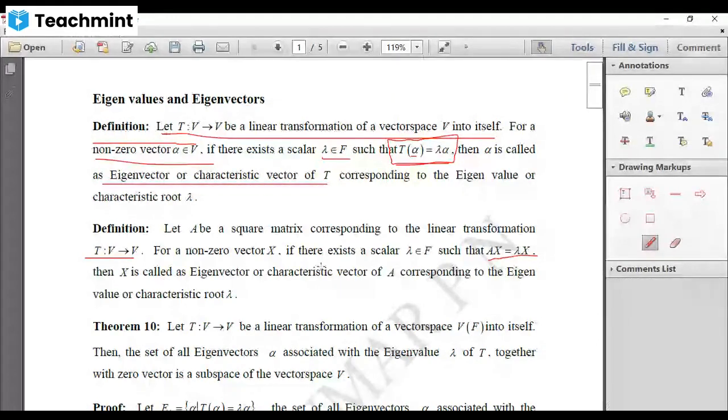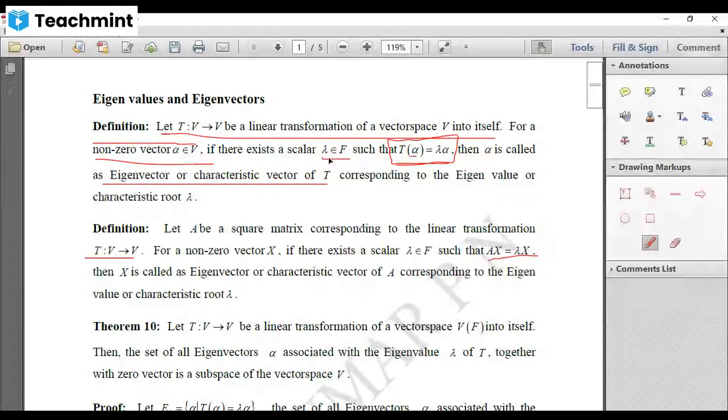Now you should note that if alpha, which is a non-zero vector, then it is said to be an eigenvector of a linear transformation provided there exists a scalar. This scalar may be zero or non-zero, doesn't matter. Only this vector should be non-zero, that's it, right?